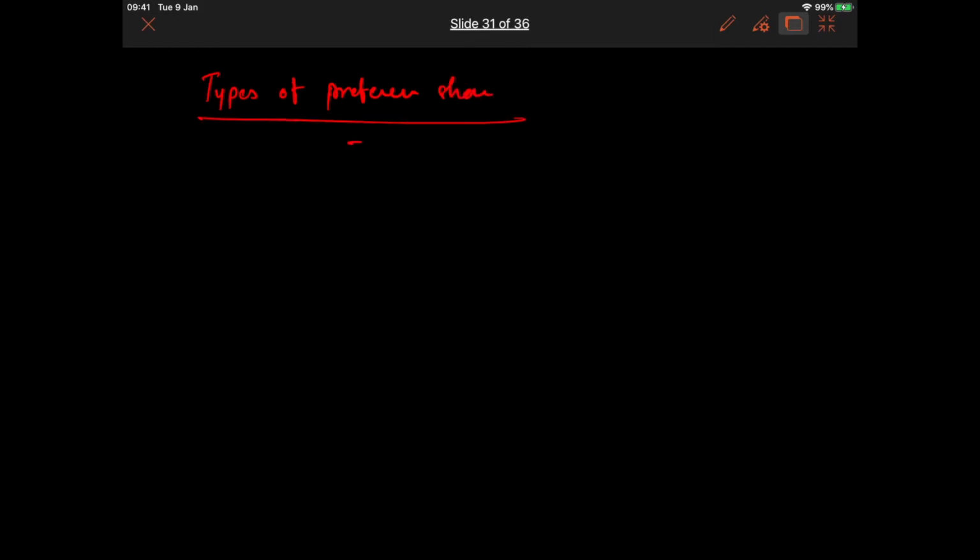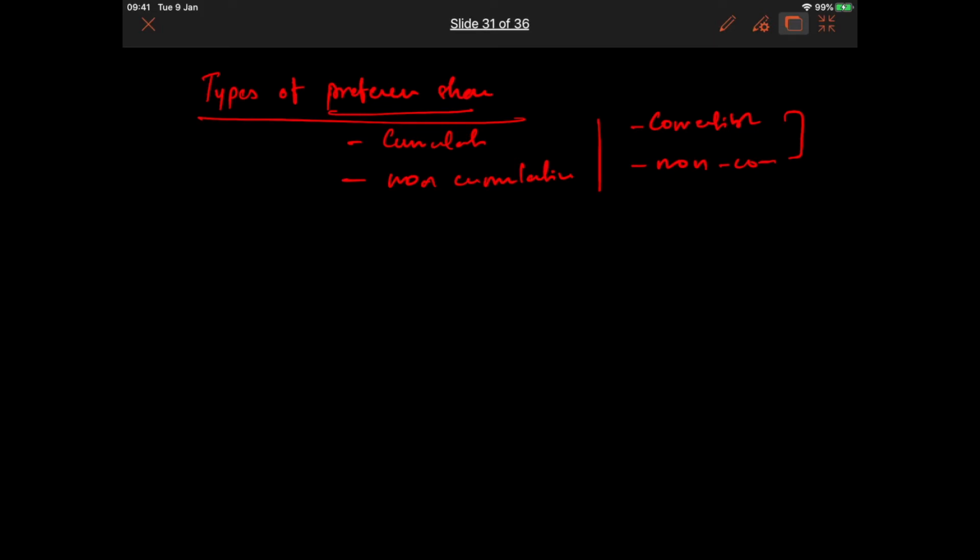So one classification could be cumulative and non-cumulative, and another classification can be convertible or non-convertible. So first we will see what is convertible and non-convertible, then we will move to cumulative versus non-cumulative. So if you are a holder of a preference share, so what we have learned is that you